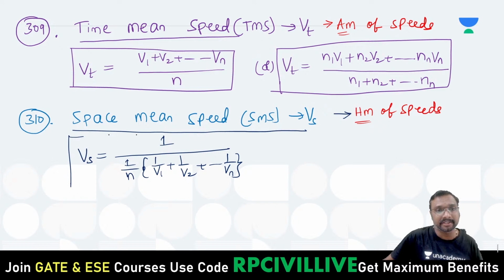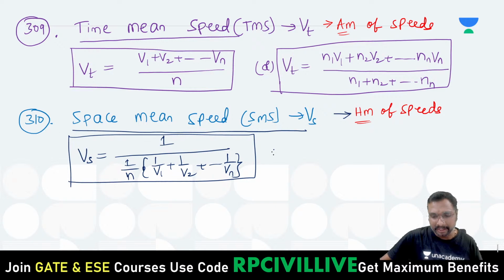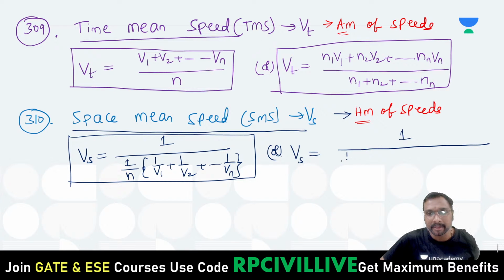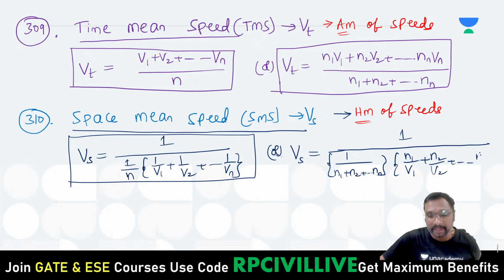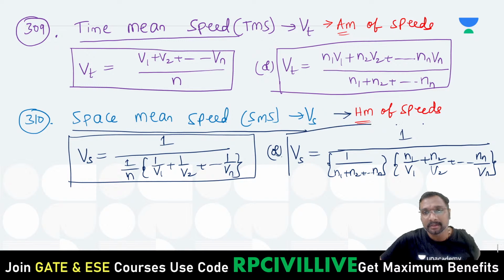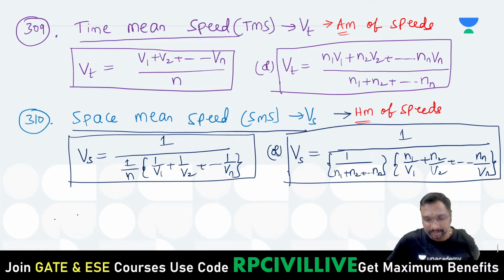If only one vehicle is having one particular speed, right? But if many vehicles are having many speeds, you can say that Vs will be equal to 1 divided by, 1 by n1 plus n2 plus so on nn, into n1 by v1 plus n2 by v2 plus so on nn by vn, right? Like that you are having. This is your harmonic mean or space mean speed, right?